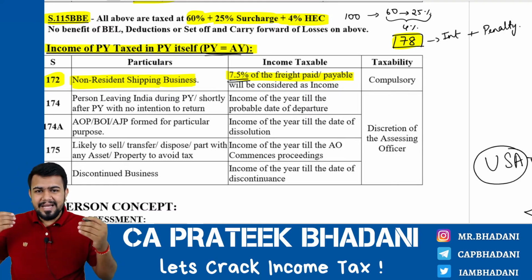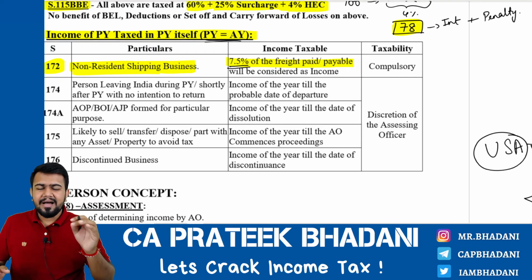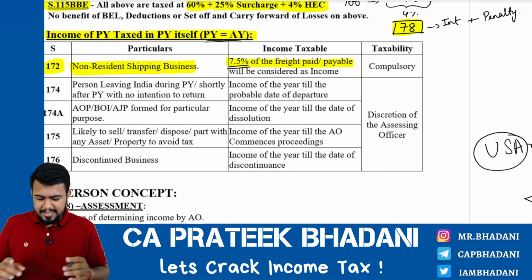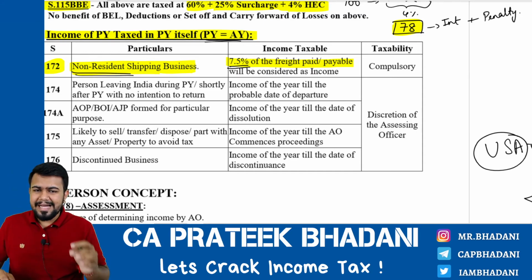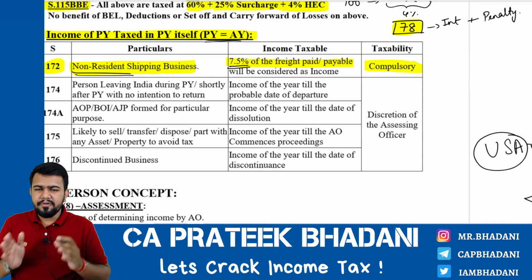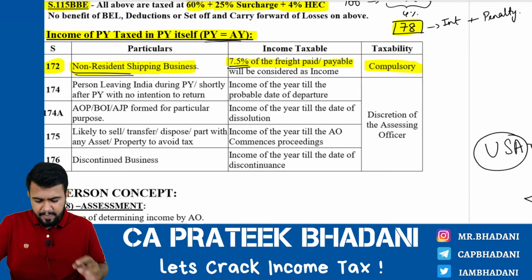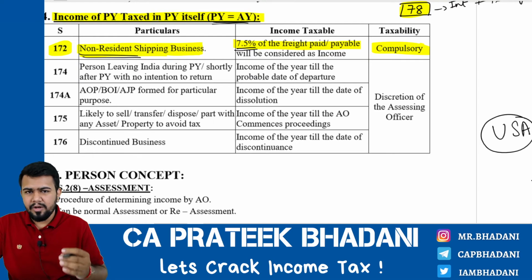A fiction is created, and hence 7.5 rupees is treated as income, and the non-resident shipping business is asked to pay the tax on 7.5 rupees. You get my point? Hence, in such case, the income of the previous year is taxed in the previous year itself. I hope you are able to understand the logic also, correct?